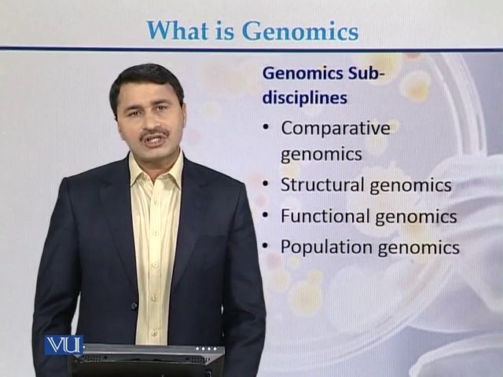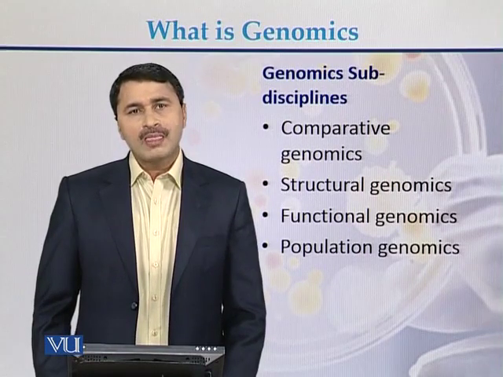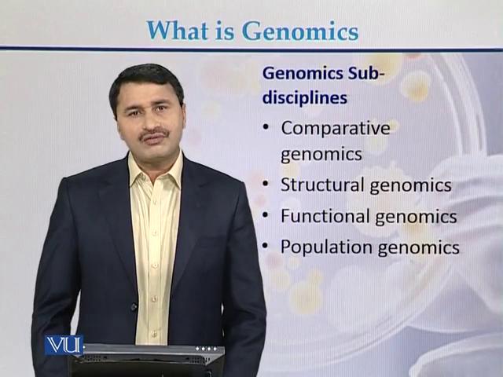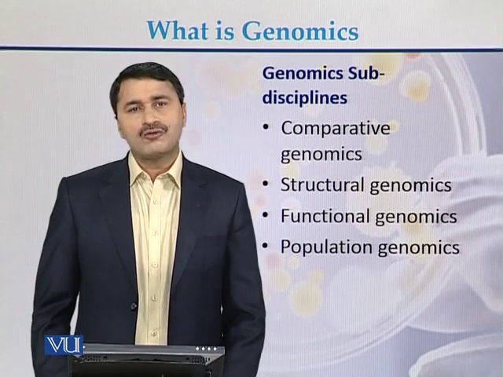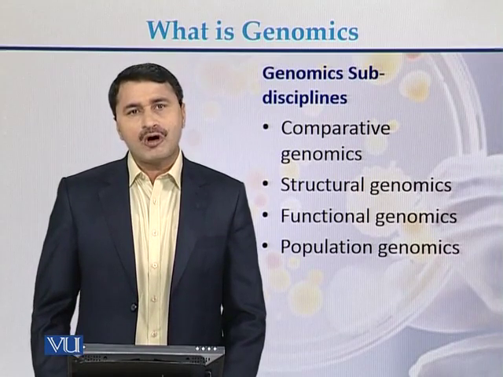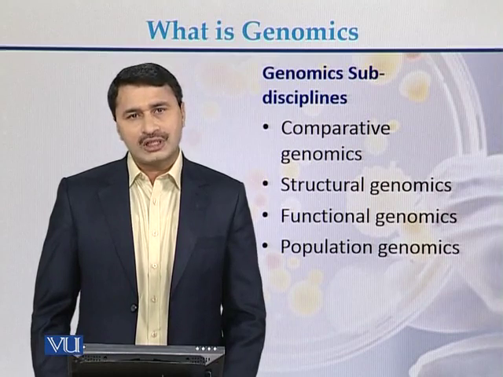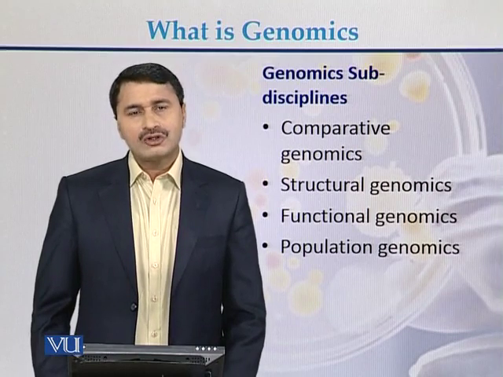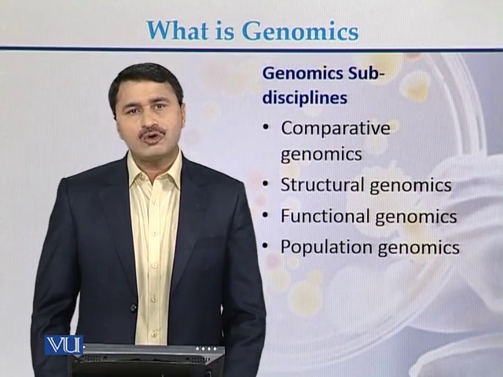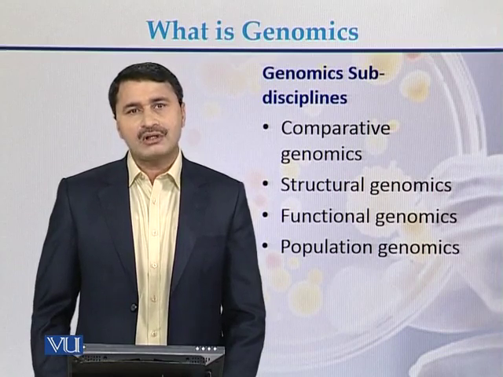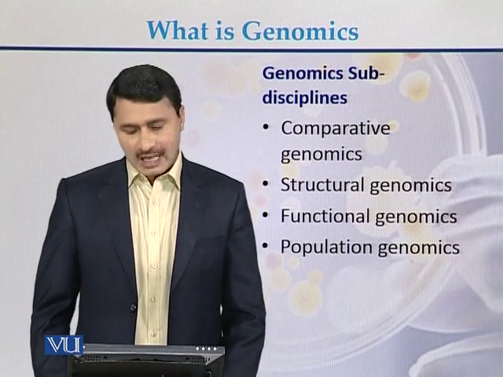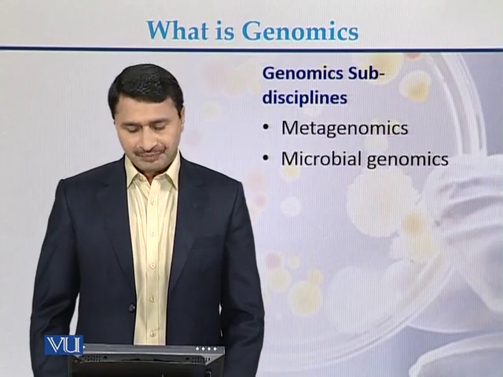In functional genomics, we study the functions of the different genes present on the genomes. In population genomics, we study the genome of a particular population or strain. If we study the genomes of certain individuals from a specific area, such a discipline of genomics is called population genomics.